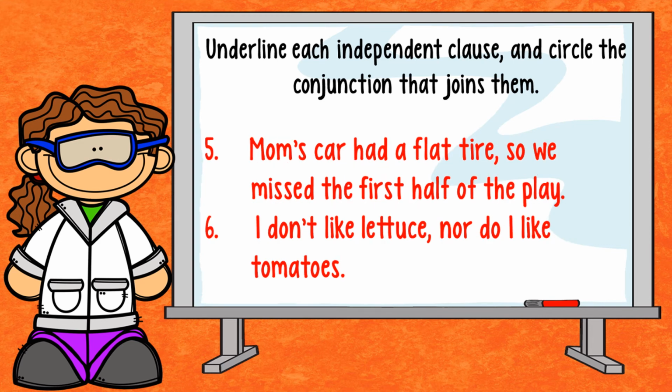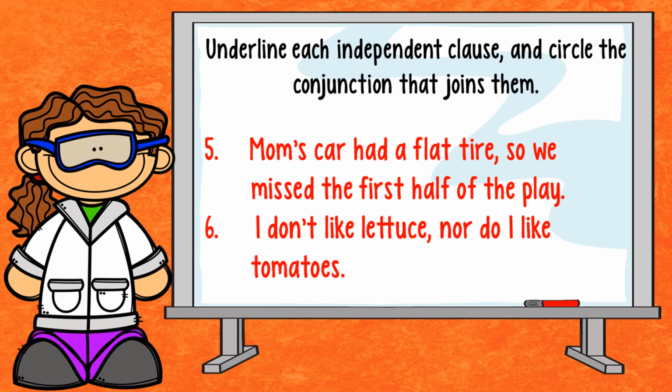So on your paper then, you're going to have 5 and 6. Make sure that you're following along and you're able to do these. Mom's car had a flat tire, so we missed the first half of the play. You are to underline the independent clauses and circle the conjunction. So you can go ahead and do that on your paper, give it a shot. If you're on the digital form, then you just need to drag the circle around the coordinating conjunction and use the underline tool for the sentence. But pause the video, come back and check your work.